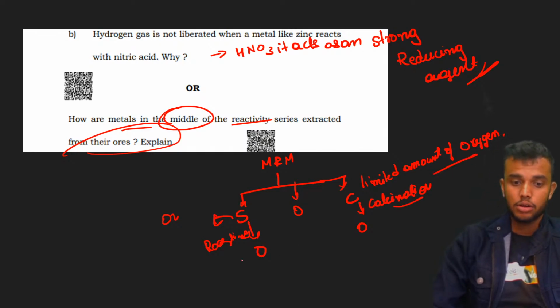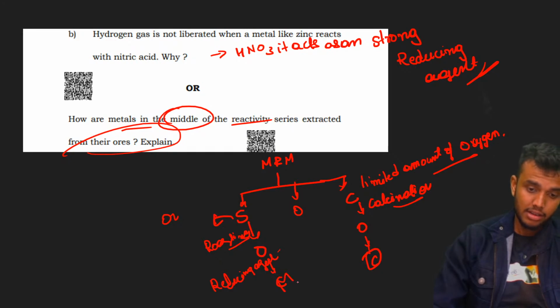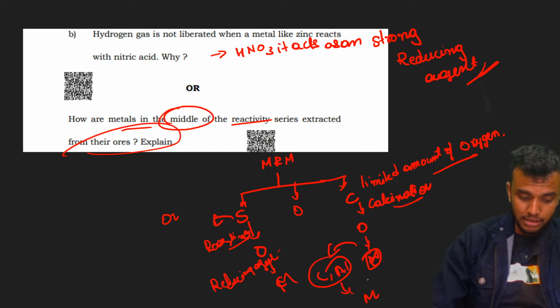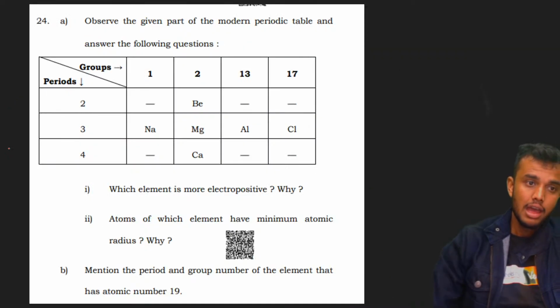Okay, calcination and roasting are done. Then by using a reducing agent, we can easily convert these oxide ores to metals. By using reducing agents like carbon, aluminium and other metals, they are converted. This is about the middle of the reactivity series. Next question.